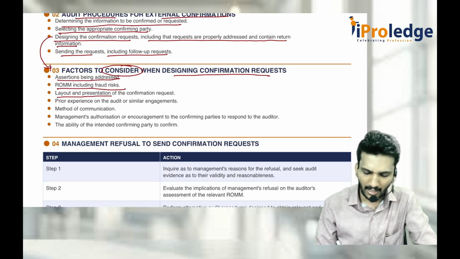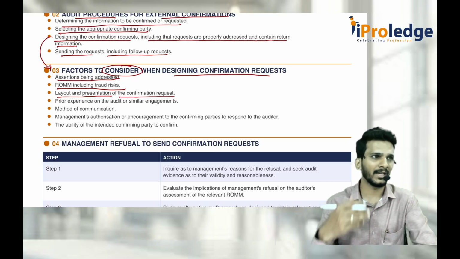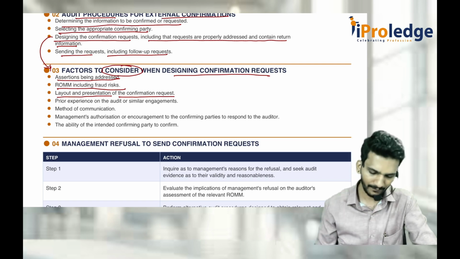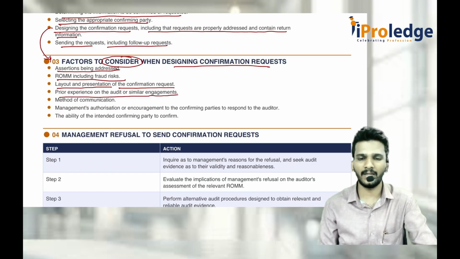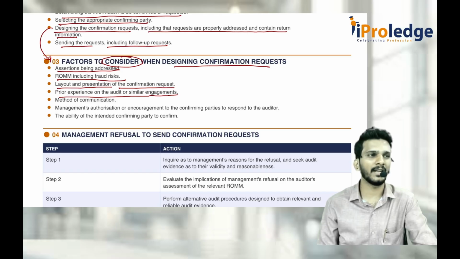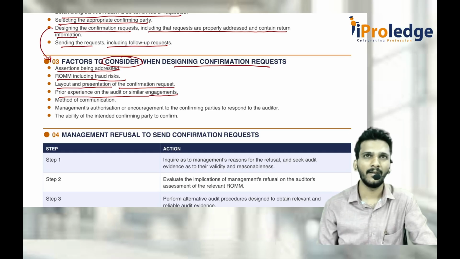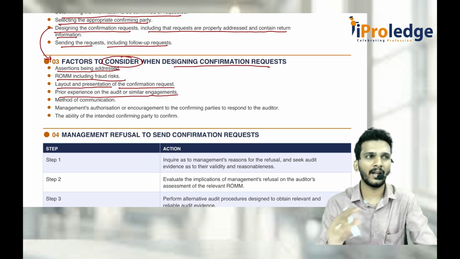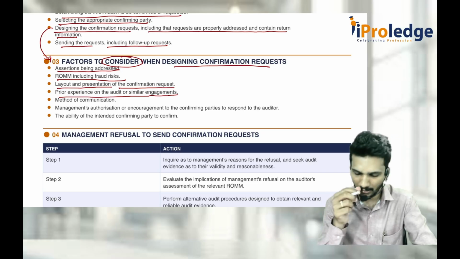Next, layout and presentation of the confirmation request. What way do you want to send it? Are the questions entirely first and the answers later, is it fill in the blanks, or is it yes or no kind of questions? Then prior experience on the audit or similar engagements. If you want to get 100 responses, you should not send only 100 requests. If last time you got only an 80% reply rate, then for 100 responses you should send 100 into 100 by 80, so around 120 to 130 requests. Then you will get 100 responses.